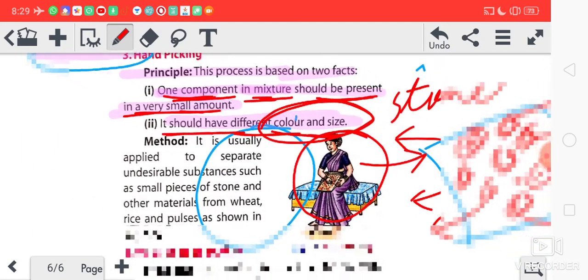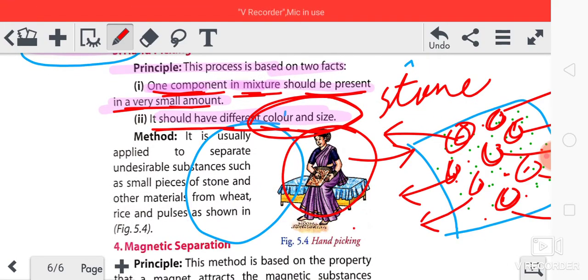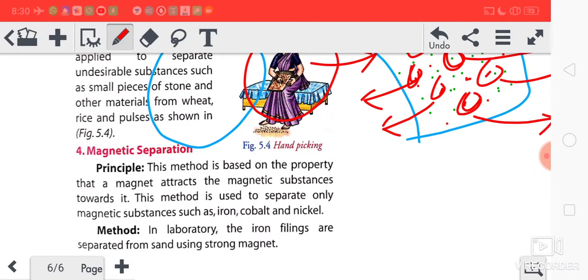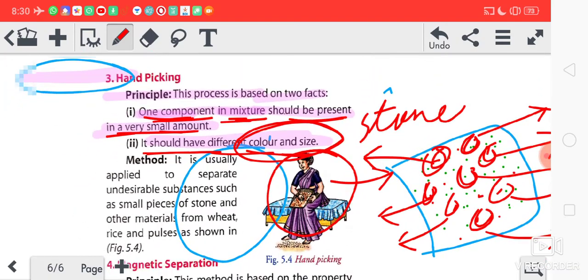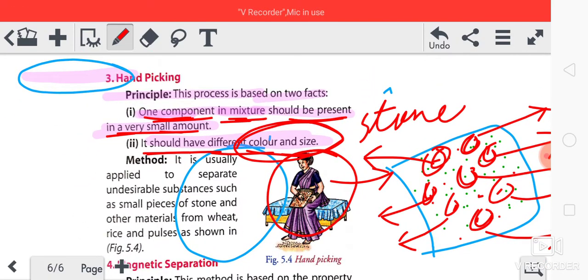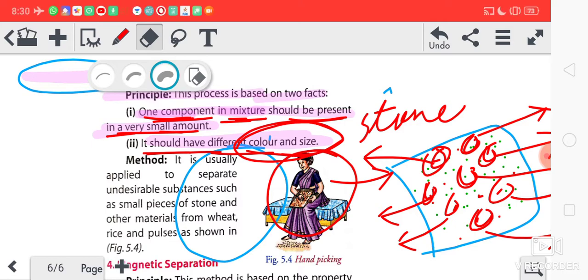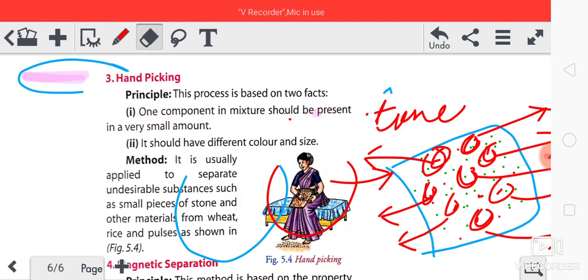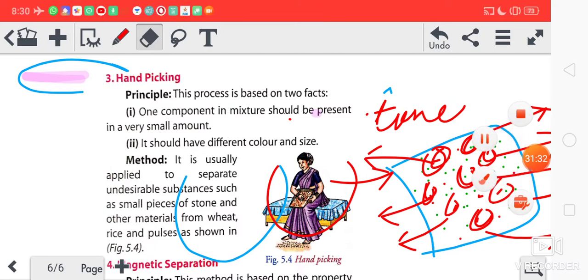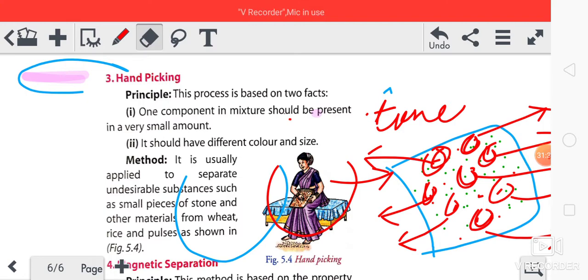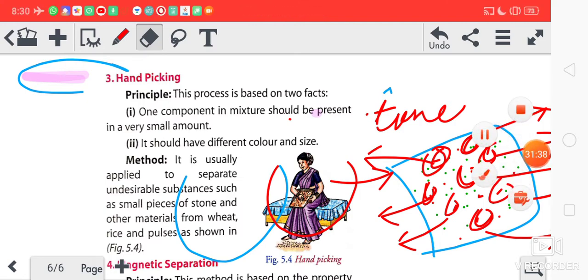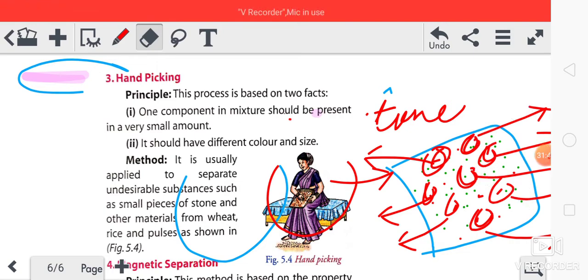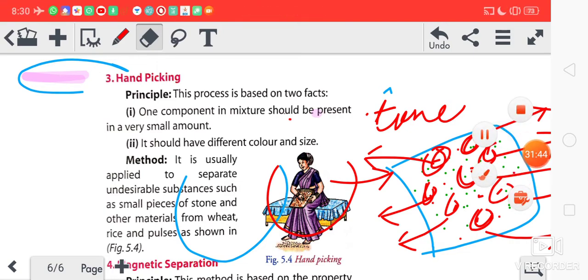I hope this is clear to you. Now, your syllabus for chemistry is up to hand picking. So I'll give you some questions related to these topics, whatever I have taught you today, and you have to do them. Those questions are very important from your exam point of view.